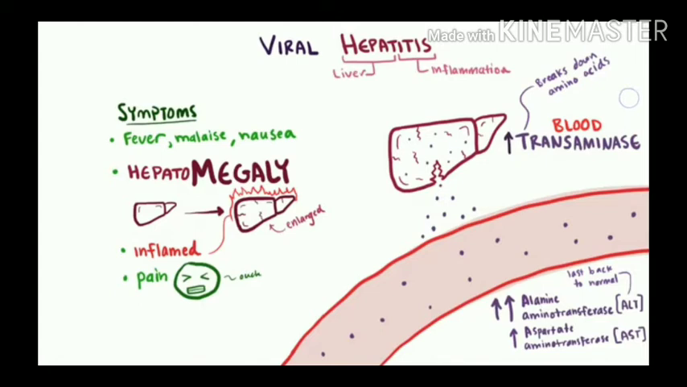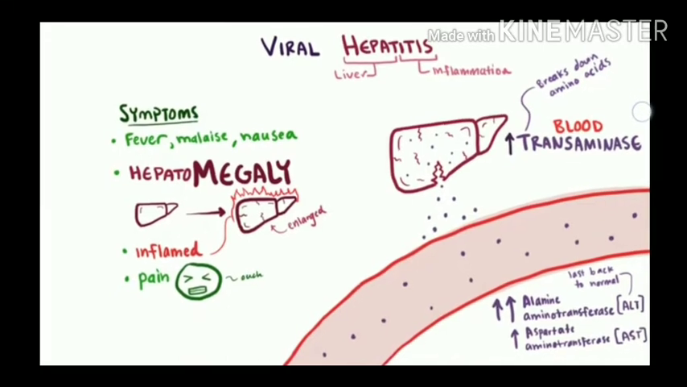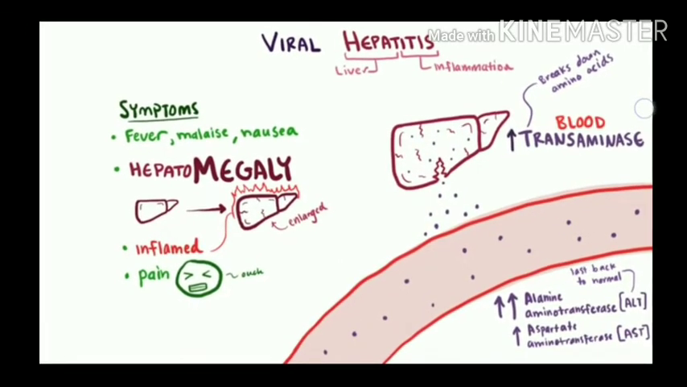As more damage is done to the liver, we can see the amount of transaminase in the blood is increased. This is the enlarged liver, that is hepatomegaly. As more damage occurs, we can see these blue ones, these are the transaminases. The amount of transaminase in the blood is increased. Why is this increased? Because the liver has transaminase enzymes which break down various amino acids.